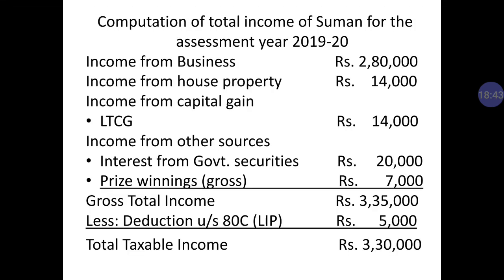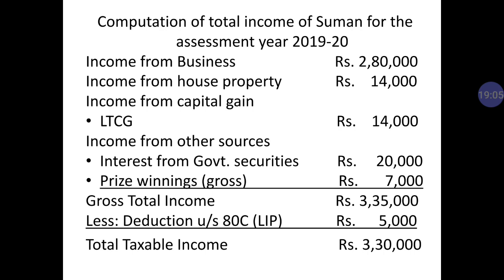Computation of total income of Suman for the assessment year. As we discussed earlier, first of all we have to take income from business, income from house property, income from capital gain, it is LTCG only. Income from other sources, we have 2 sources, government securities and prize winning gross.